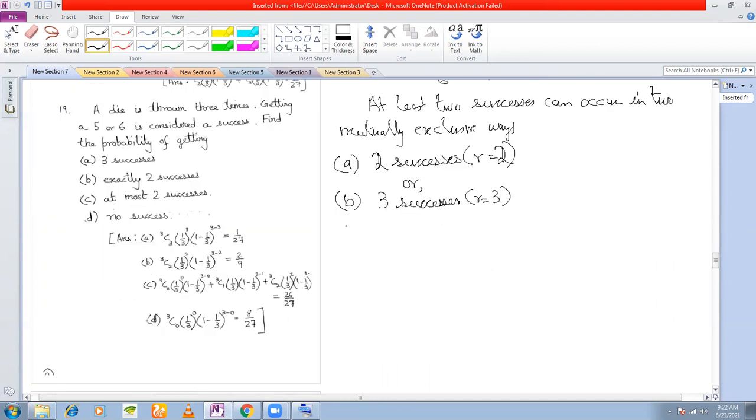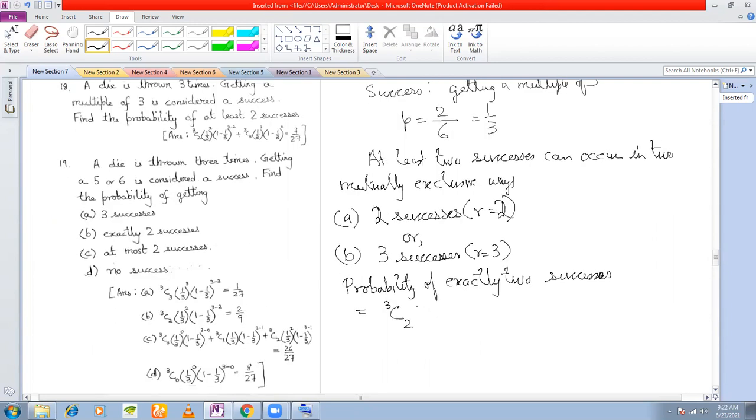So what is the probability of exactly 2 successes? It is equal to NCR, N here is 3, R here is 2. What is the probability of success? 1/3. So 1/3 to the power of 2 into 1 minus 1/3 to the power of 3 minus 2. Okay, so you get 3C2 into 1/3 square into 2/3.